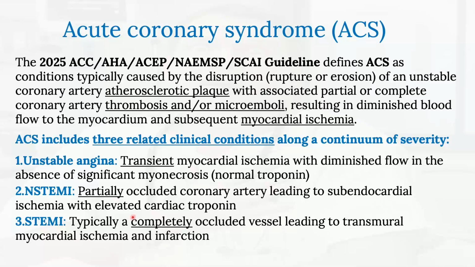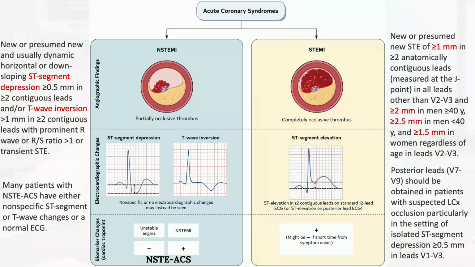And if this event was complete occlusion of the artery and resulted in genuine myocardial injury and infarction, usually transmurally, this is called ST elevation myocardial infarction. So these are the three categories of acute coronary syndrome. This is just a diagram to illustrate what we just talked about.